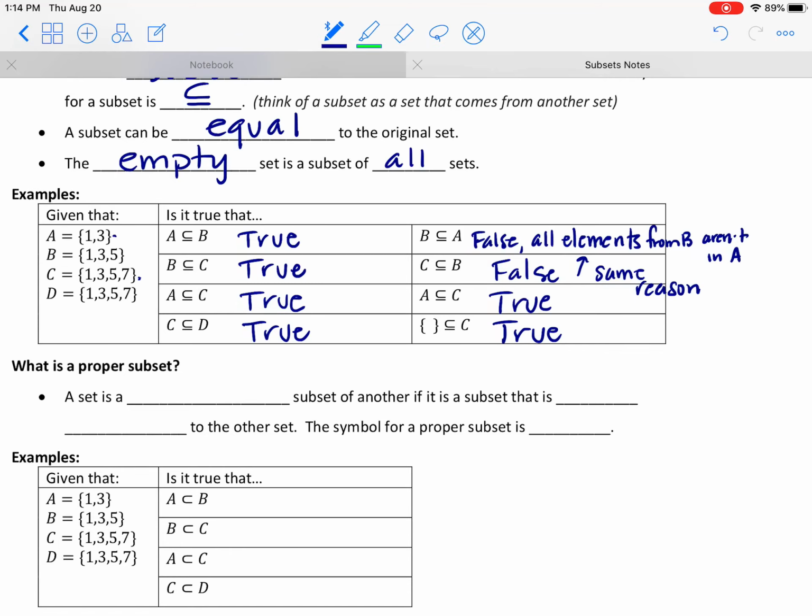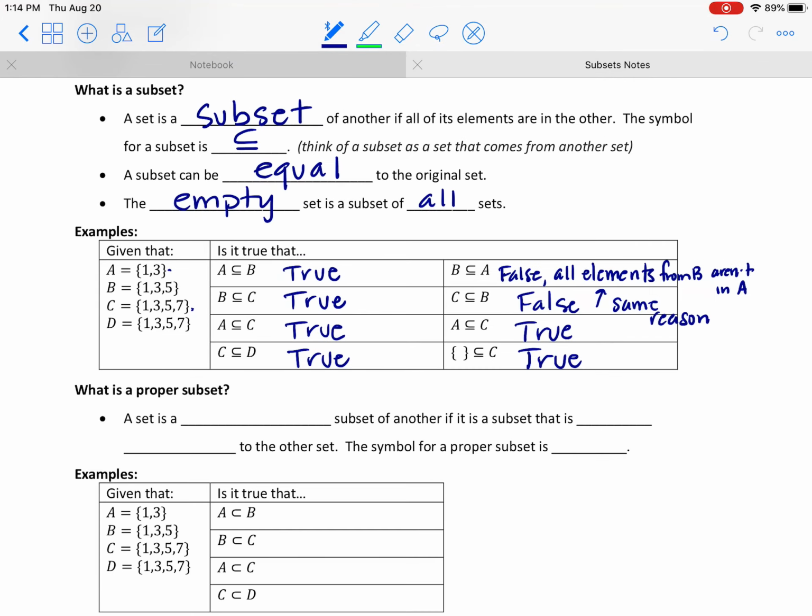Okay. Now, we have a subset. I think the concept is reasonable. A proper subset is similar. Okay, a proper subset is still a subset. That means the elements are still coming from another group. You're still making a set from another set. The difference is if it's a proper subset, it cannot be equal. If a set is a proper subset, then it is not equal.